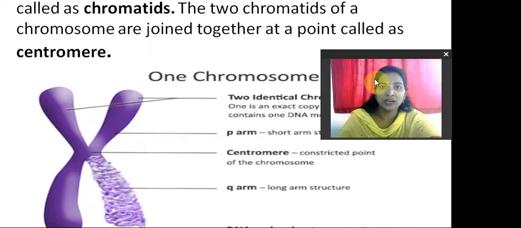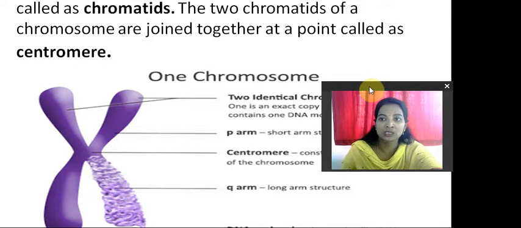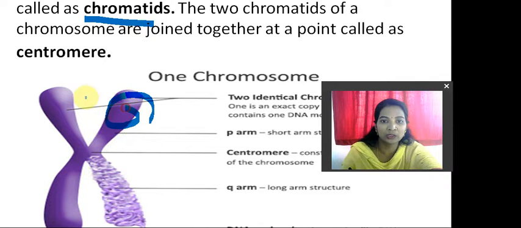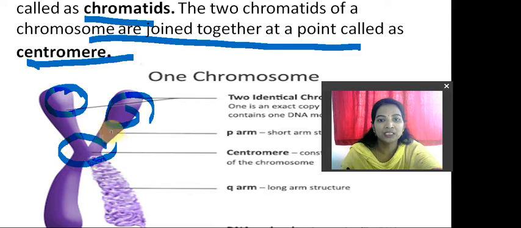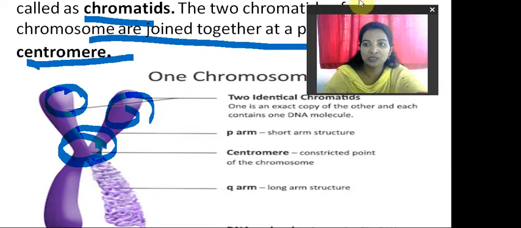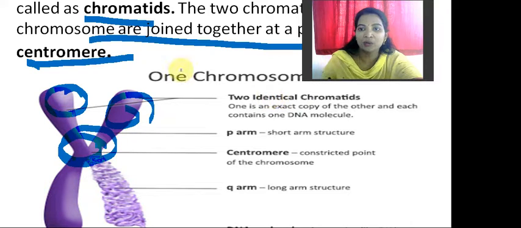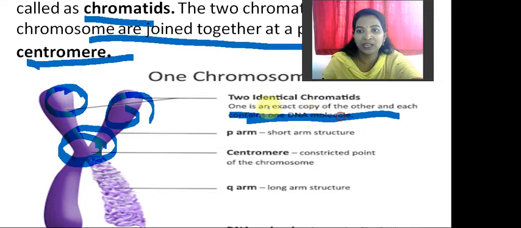As you look at each chromosome, it consists of 2 strands which are called chromatids. As you can see here, this is one chromatid and this is another chromatid. The 2 chromatids of the chromosome are joined together at a point called the centromere, and this is the centromere region. 2 identical chromatids are present, and one is an exact copy of the other, and each contains one DNA molecule.